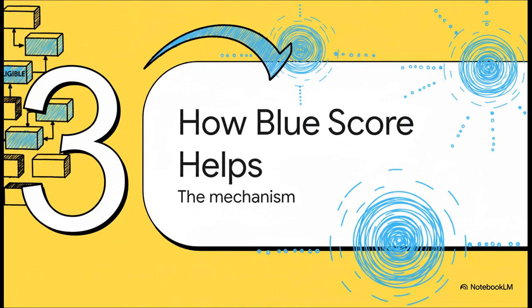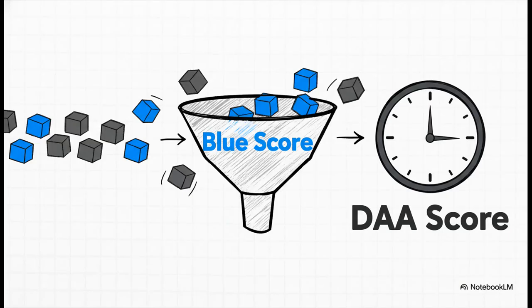But wait, that raises a pretty important question, right? How does the DAA score know which blocks are eligible to be counted in the first place? Because not every block gets included. This brings us to the next piece of the puzzle, the mechanism behind the magic, something called the blue score. Think about it like this. The DAA score is our main clock, right? But it needs a filter to make sure it's only looking at recent relevant stuff happening on the network. It needs to know which blocks are in the window of what matters right now. And that filter, well, that's the blue score.